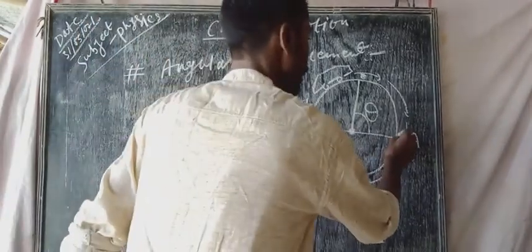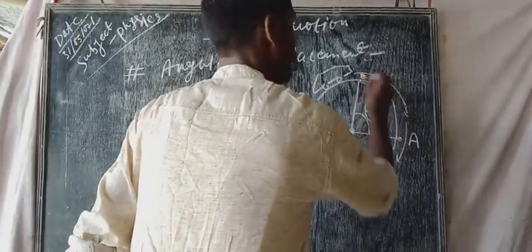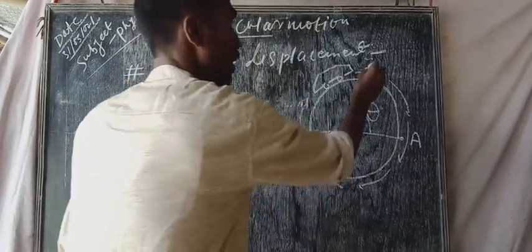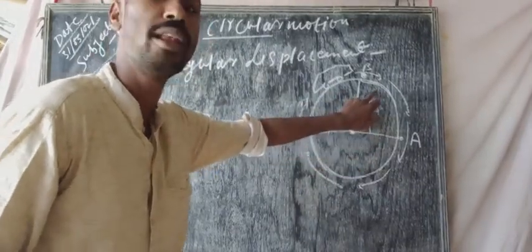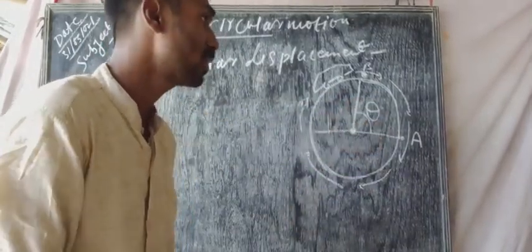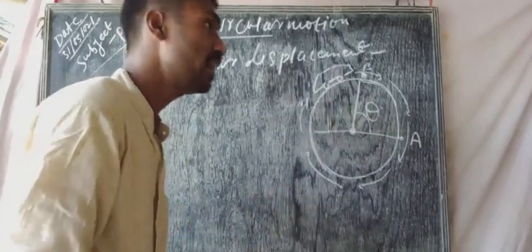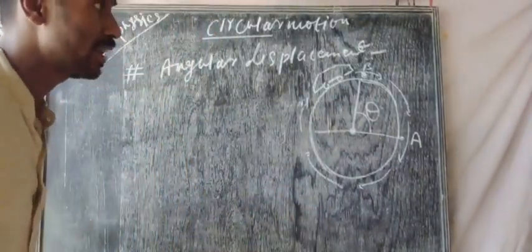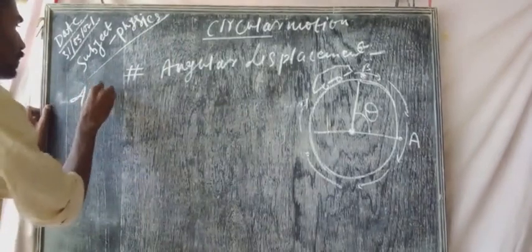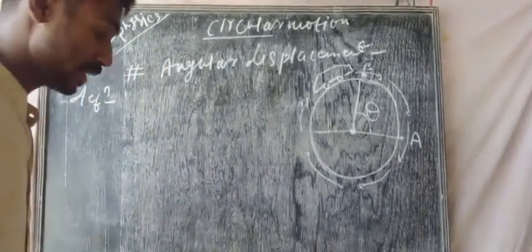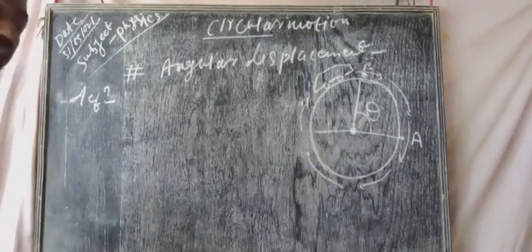Suppose a body starts moving from point A and stops at point B. In that case, what is the angular displacement? So how will we find the angular displacement? Before that, you will write the definition. After that, we will calculate how to find the angular displacement. So, define angular displacement. The angle turned.